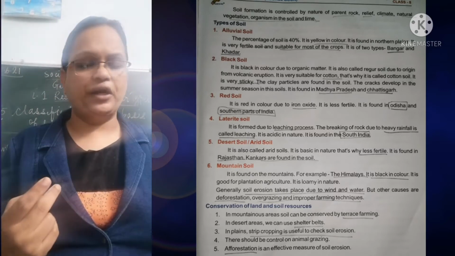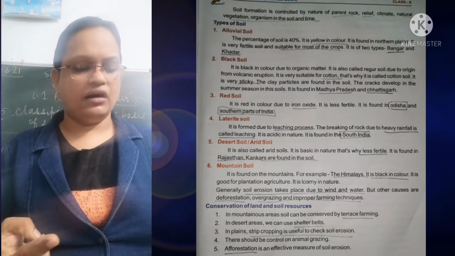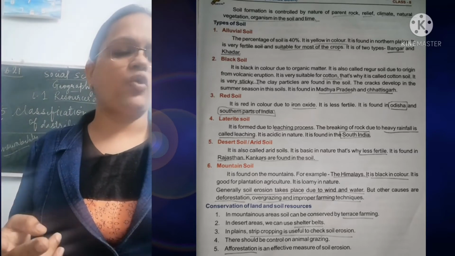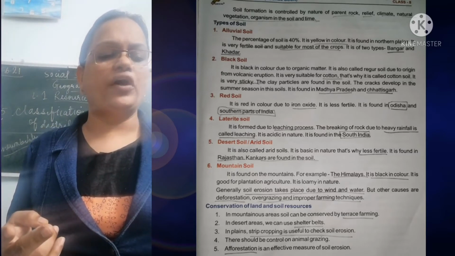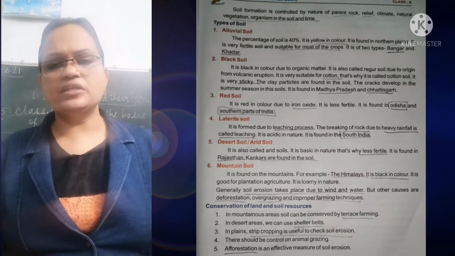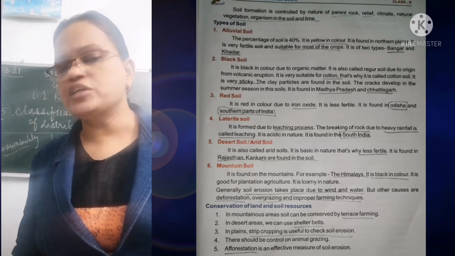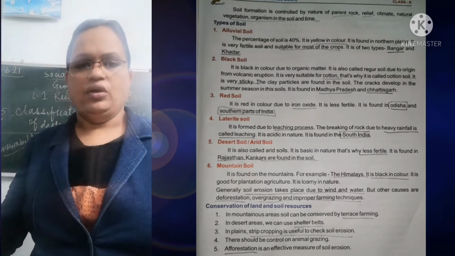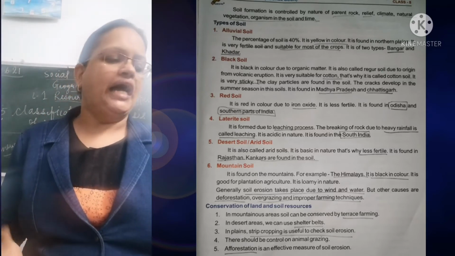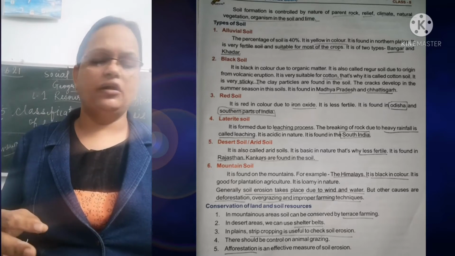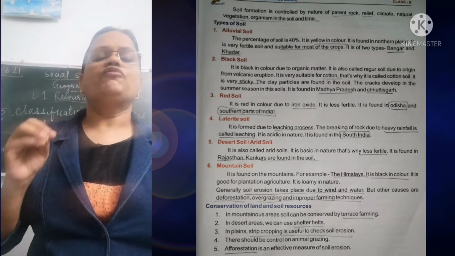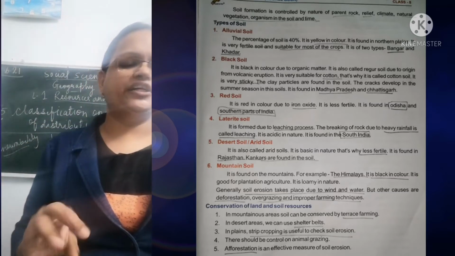Next we come to point number 2, black soil. It is black in color due to the organic matter. It is a regur soil due to the origin from volcanic eruption. Volcanic eruption means the eruption, or from the soil the eruption comes out. Whatever is there inside the soil, it comes out. And it is suitable for cotton. It is very suitable for cotton. That is why black soil is also called cotton soil.